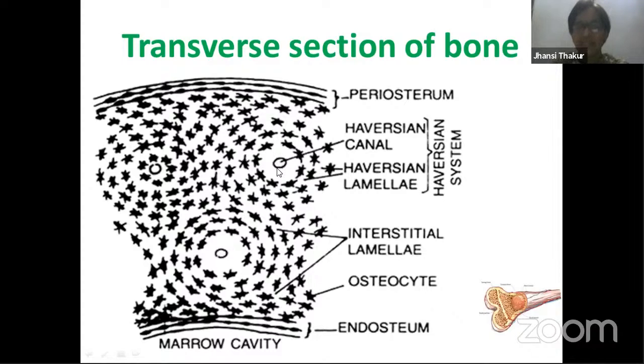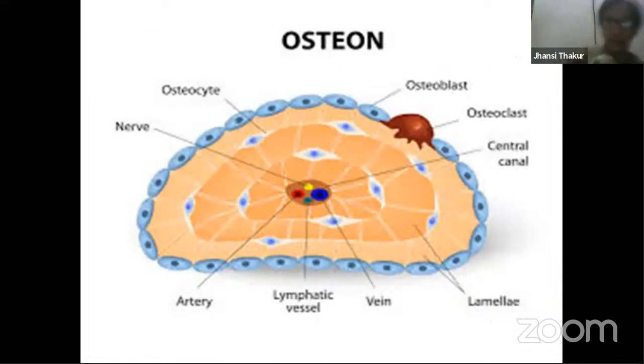And these Haversian canals are connected with the bone marrow on one side and with the periosteum on the other side through one canal, which we call the Volkmann's canal. They are connected with this Volkmann's canal. So I hope that you understood the structure of bone and the tiers of bone.